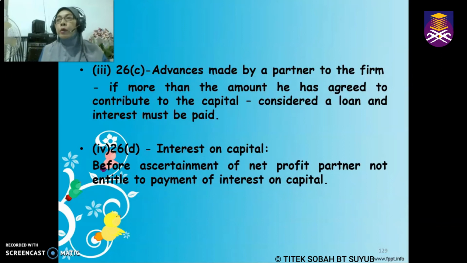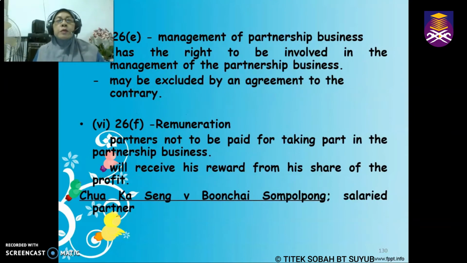As I told you just now, since this is a loan, the partner is entitled to interest. And this interest can be paid to the partner only if the business has already gained profit, and this is a net profit. If there is no net profit, whereby it is only gross profit, then of course the partner who has given the loan or advances is not entitled to claim the said interest. Okay, number 5, this is under Section 26E, the management of partnership business.